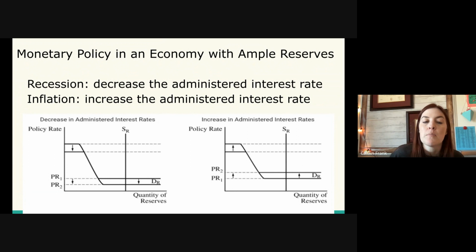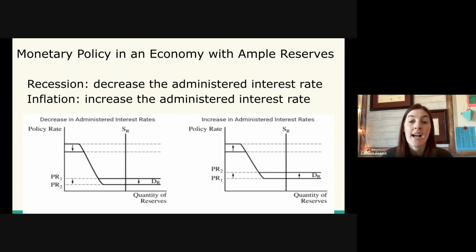So the really most important thing about this graph is what's happening on the bottom portion, because that is illustrating the administered rate affecting not just how much banks keep in their vault, but affecting what the target federal funds rate is, also known as the policy rate. And that is what affects the I of GDP. Just like in limited reserves, it's just a different process of what affects the I of GDP. In limited reserves, it was open market operations affecting nominal interest rates. In ample reserves, it's the administered rate affecting the federal funds rate, also known as the policy rate. And that is how ample reserves work.